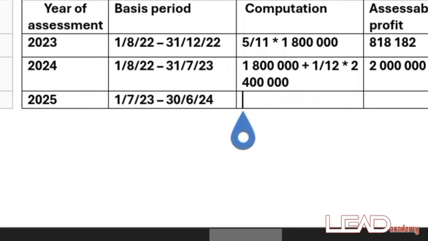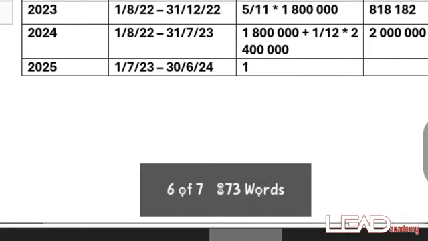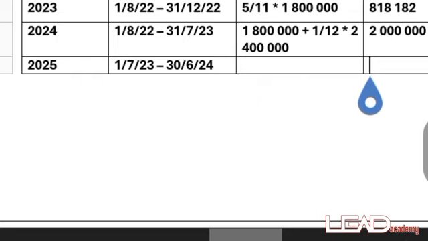The third year of assessment, you begin from 1st of July down to 30th of June. That's how you get the third year of assessment. So the moment you get your third year of assessment, the other years begin to follow that pattern. The third year of assessment, which was from 1st of July 2023 to 30th of June 2024, was 2.4 million. So you don't need to compute anything. Just write your 2.4 million. So you are done with the old commencement rule.